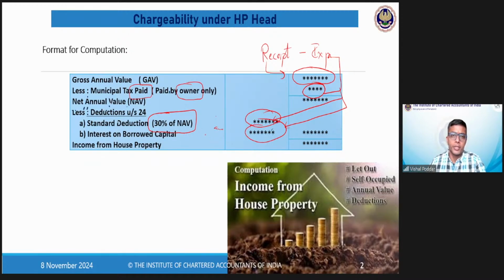Now, interestingly, the third deduction, which is for interest, is on accrual basis. So interestingly, within the same head, one expenditure is allowed on payment basis. The other expenditure is allowed on accrual basis. So that is the beauty of the subject. That is the beauty of this particular head of income.